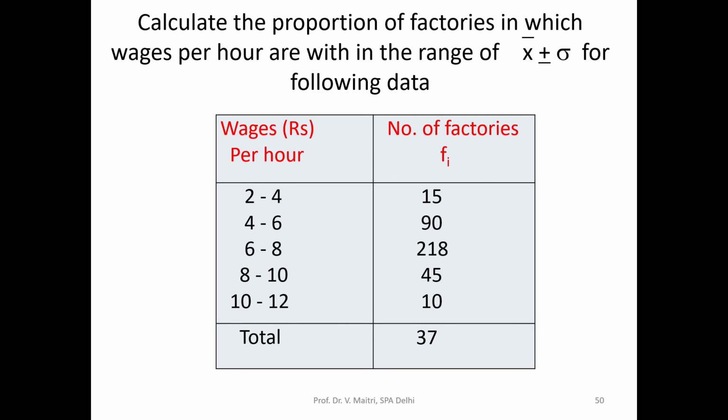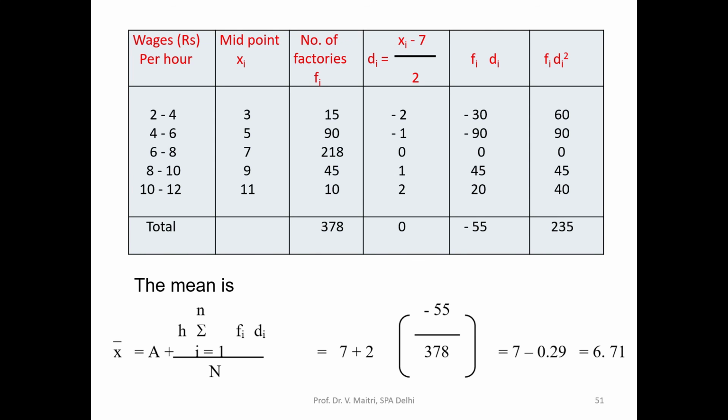Now calculate the proportion of factories in which wages per hour fall in the range of x bar plus minus sigma. So wages are given and the number of factories are given. So what we have to simply calculate is the standard deviation, and we also have to calculate the mean. So the midpoints are 3, 5, 7, 9, 11, and frequencies 15, 90, 218, 45 and 10.